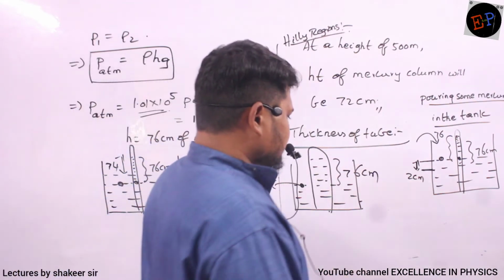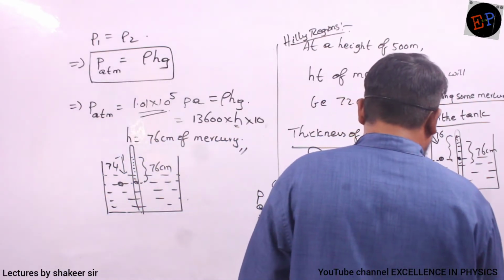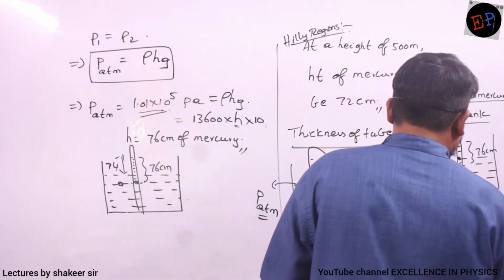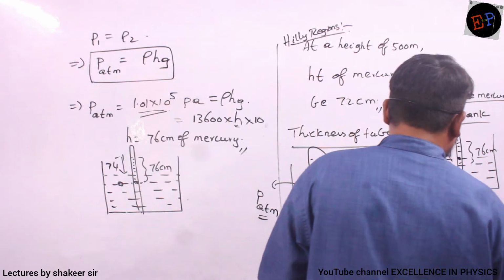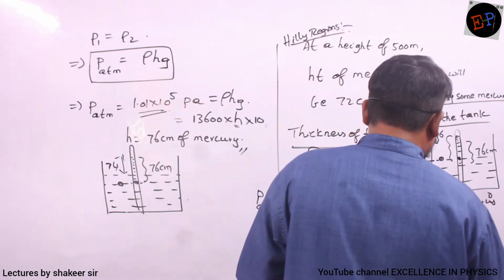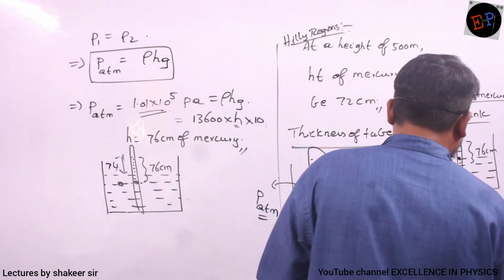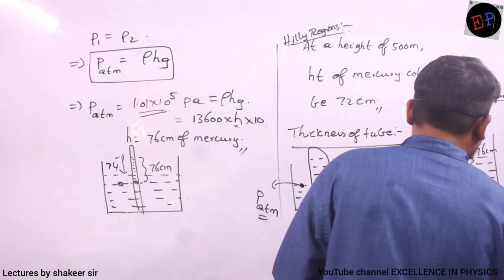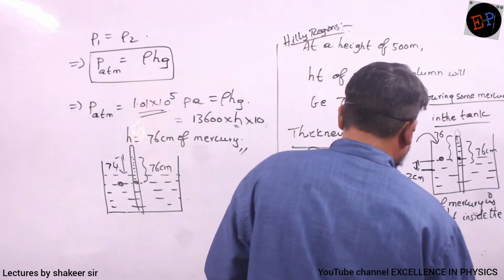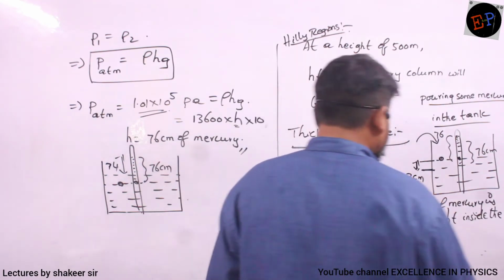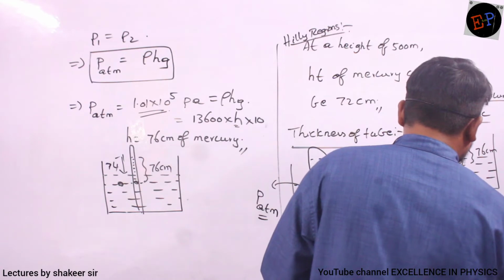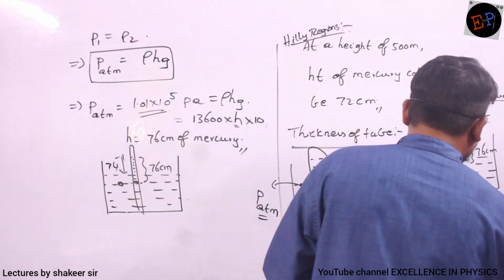So write down. Therefore, even if mercury is added, the height inside the test tube must remain how much? 76 centimeters only.